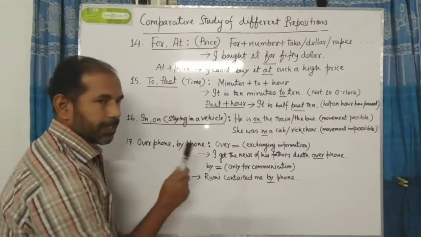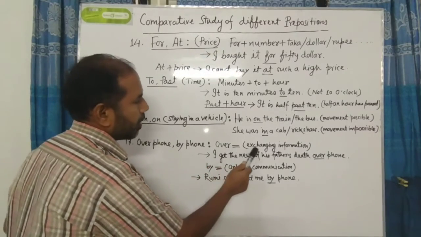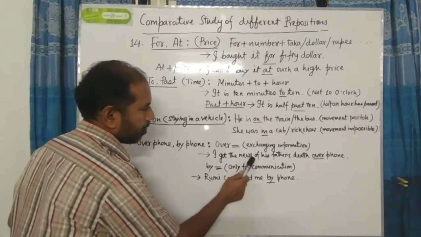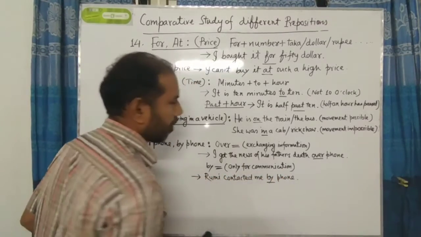Let us see the formula. Over equals exchanging information. And here is an example, please. I got the news of his father's death over phone.